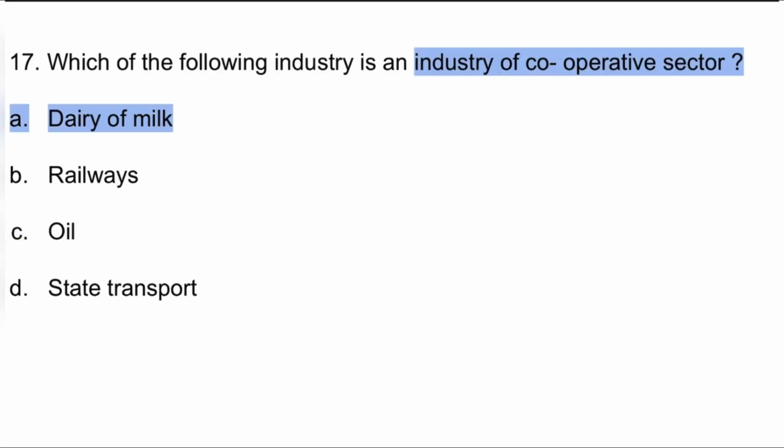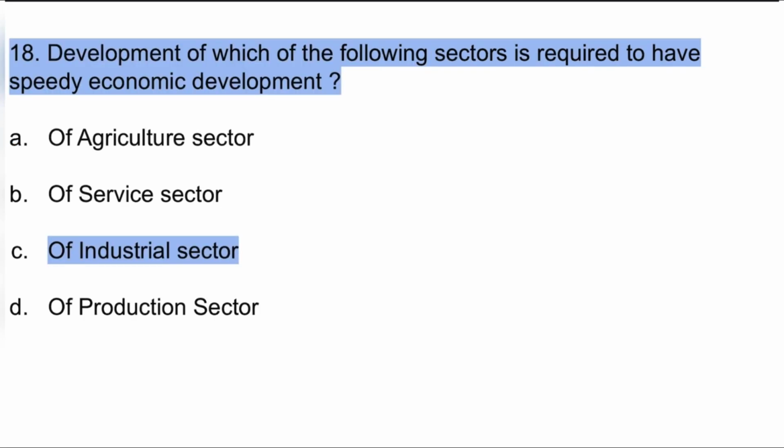If balance of payment is asked, then it can be for both goods and services. 17. Which of the following industries is an industry of cooperative sector? Cooperative sector means milk producing industry. So option A, dairy of milk. 18th, development of which of the following sectors is required to have speedy economic development? For speedy development, we need to develop our industrial sector.